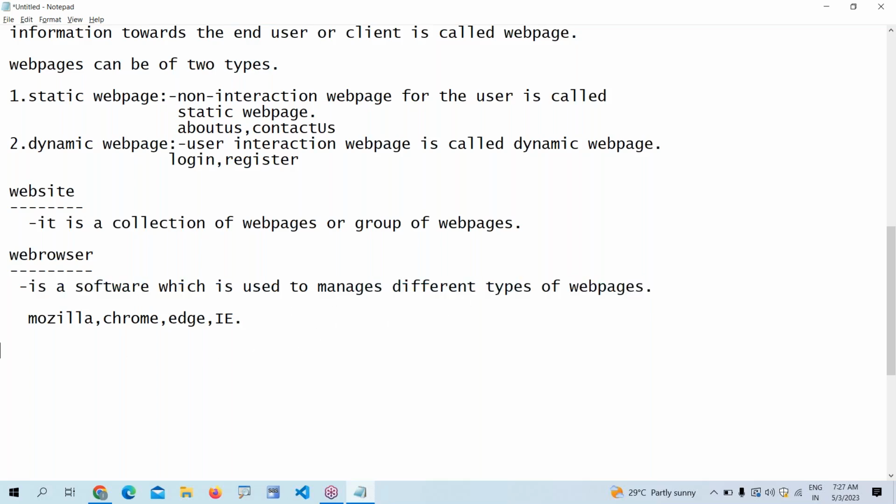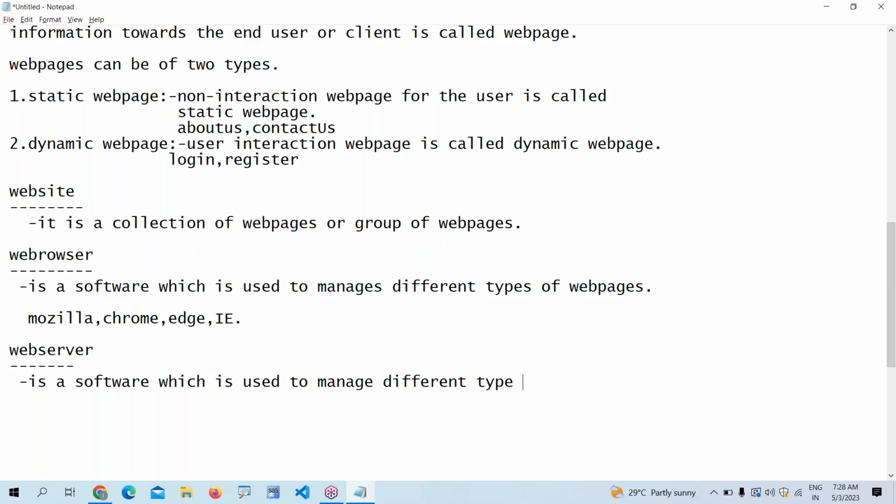Next, we are talking about the web server. What is a web server? It is also a software. A web server is a software which is used to manage different types of websites. That is called a web server.